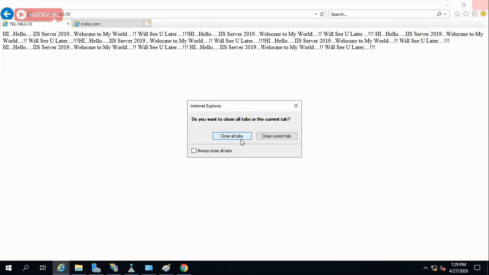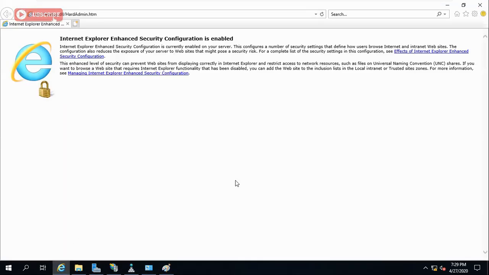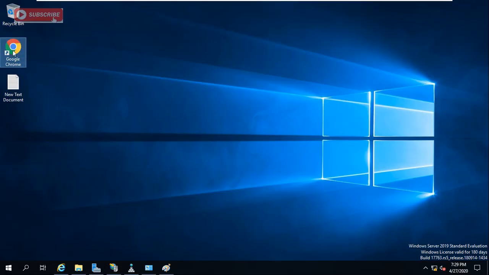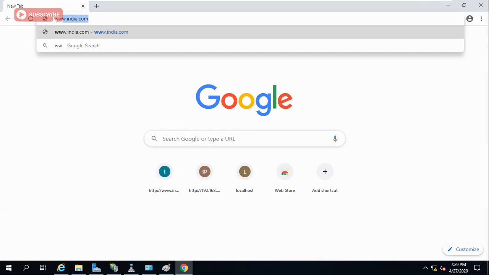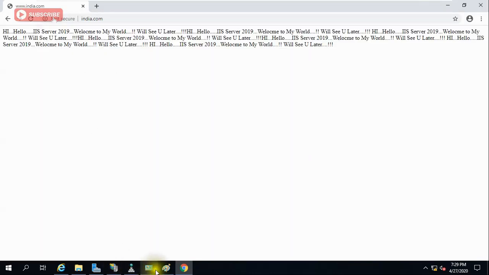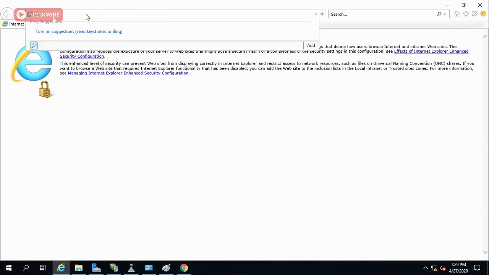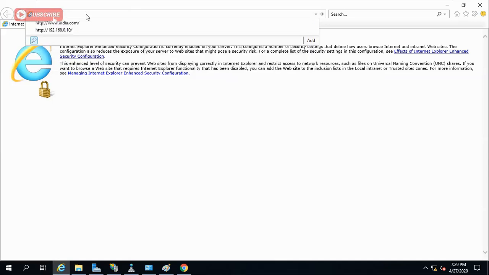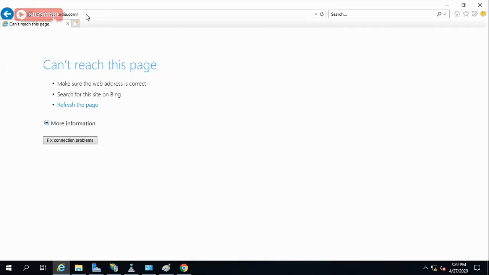Just close this. We'll see what is happening, and close this also completely, and now open this. We'll see what is happening, and here also. Now once again give india.com, so it is opening, and here also www.india.com, it is not opening, as you can see here.